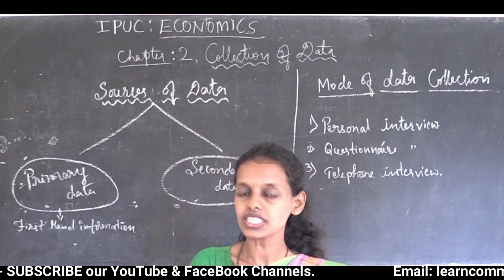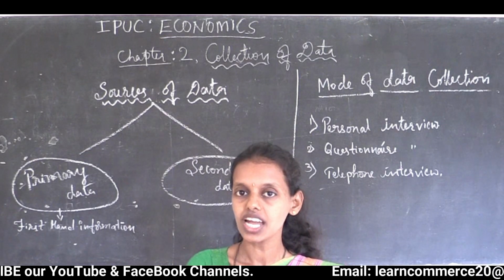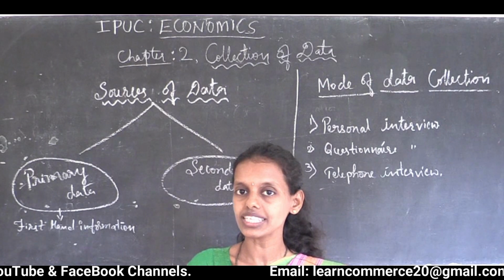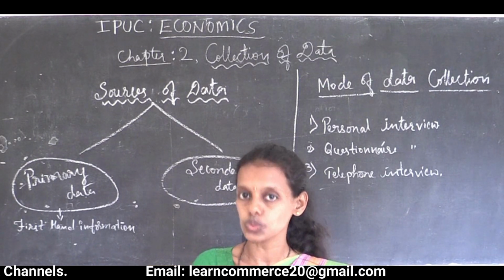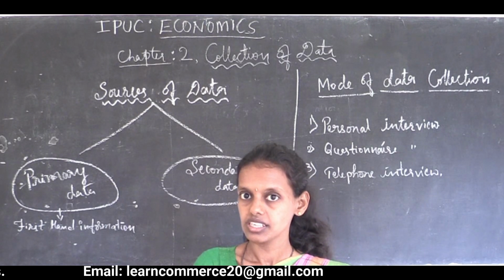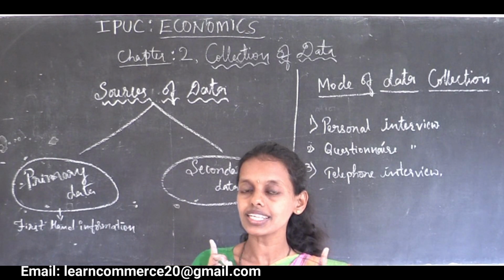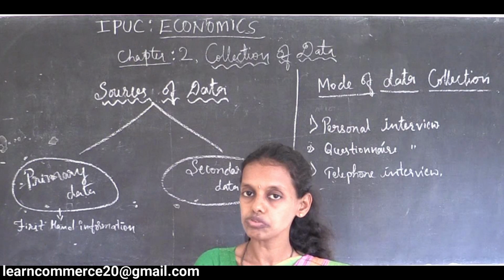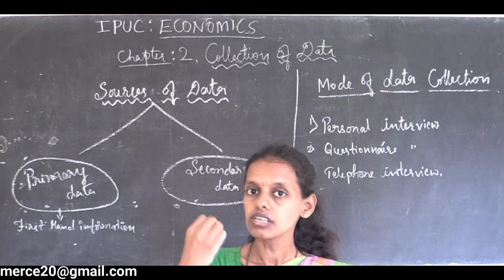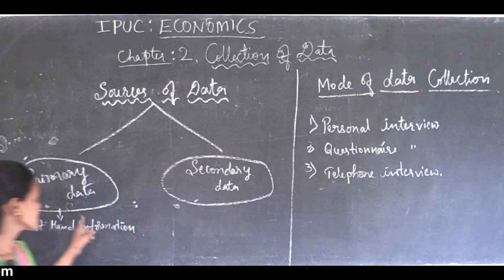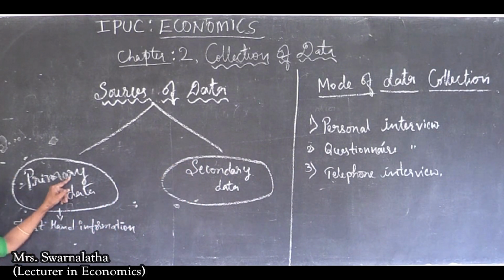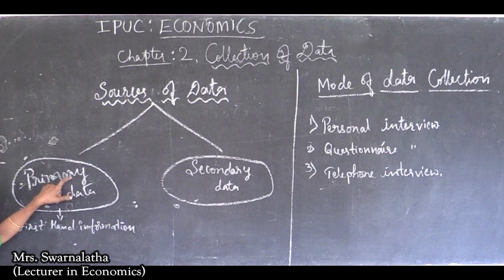Suppose I am sitting at home, searching on the website, and I collect the information regarding the problem of arecanut growers in Dakshina Kannada, it is the secondary source of data collection, because I never directly made an attempt to take information from this particular person. Thus, data collected for the first time is said to be the primary data.